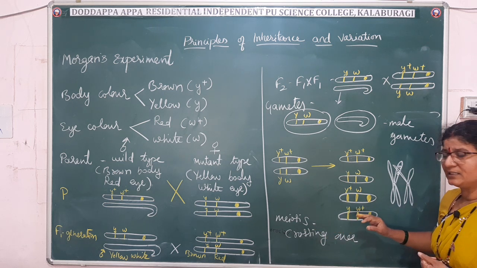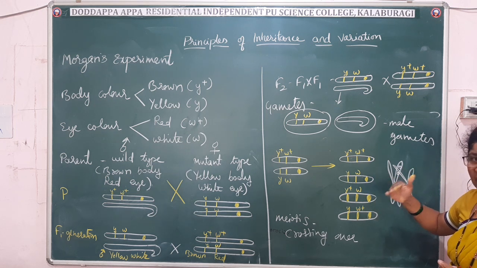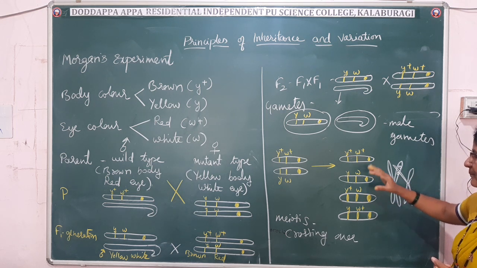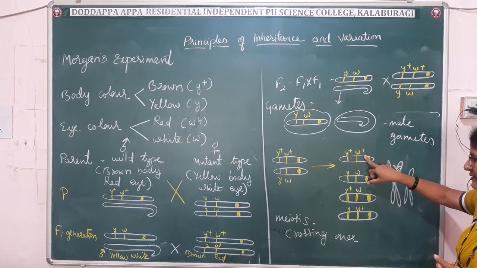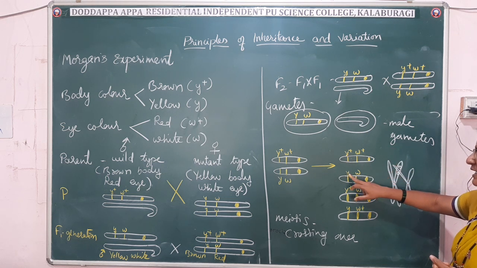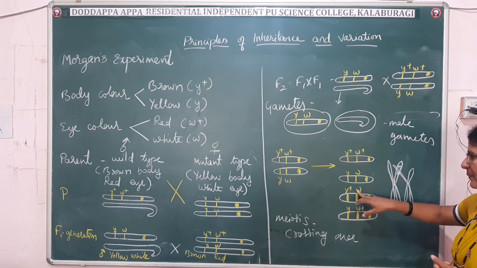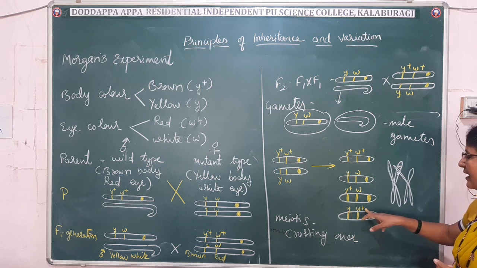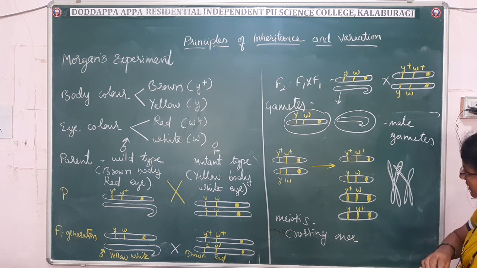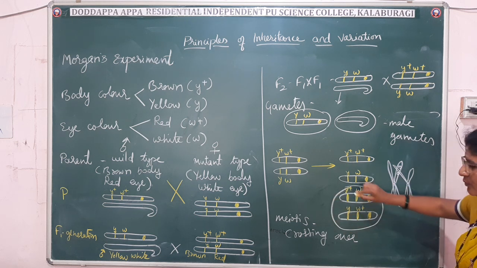Thus, here we will get 4 types of gametes with different genotypic combinations: 25% have Y plus W plus, another 25% have YW, another 25% have Y plus and W, and another 25% have Y and W plus. These two are the results of crossing over.